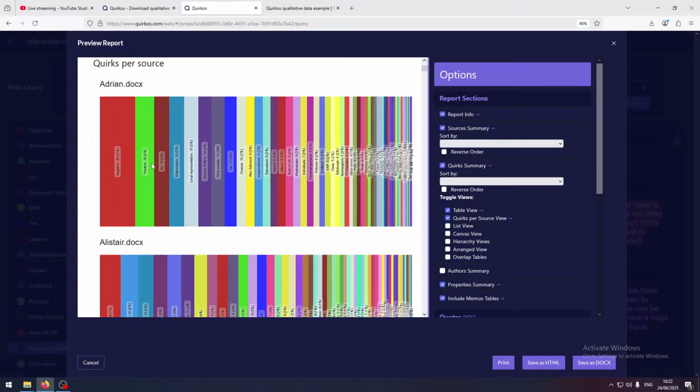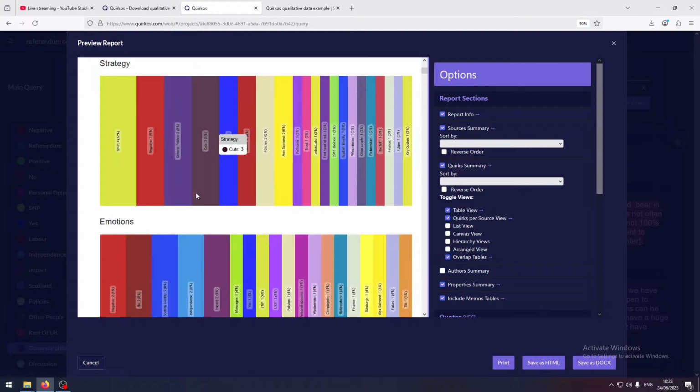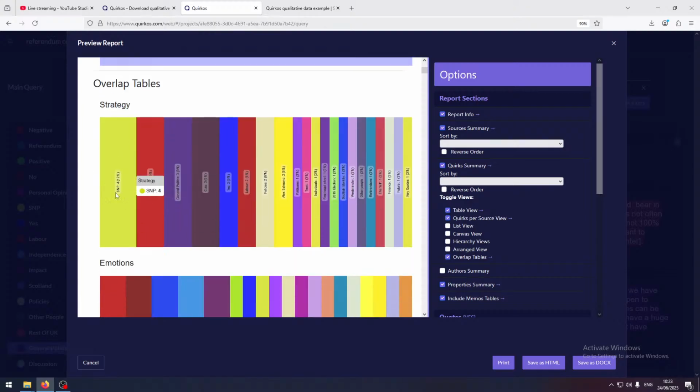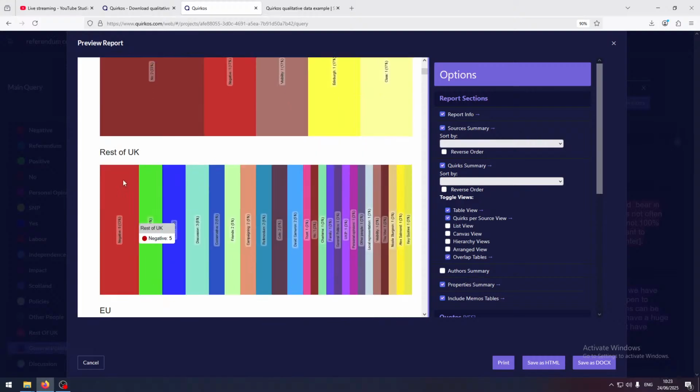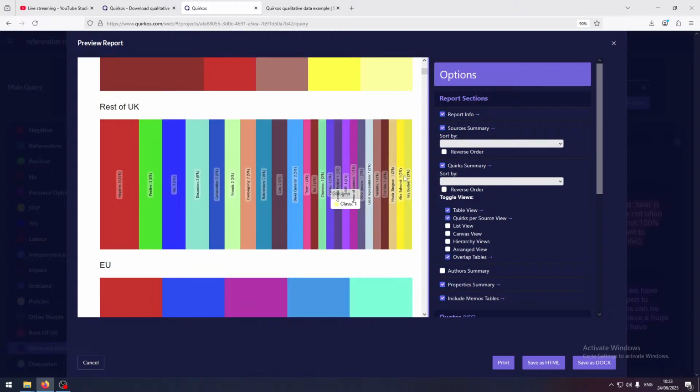So in Quirkos, this is a graphical representation of how much each code was used. It's a little bit like the matrix queries in other software, particularly NVivo. But there are also overlap tables. So it shows you how much different codes occurred together. So strategy, for example, occurred most often with SMP. So that means SMP has a good strategy. Well, we want to look a little bit closer and see what's going on now. Glasgow generally voted no. Well, I don't think that's true, but it's again something we want to look into.